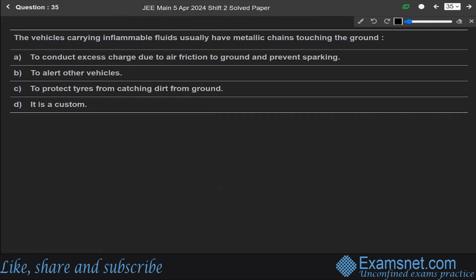Now next question 35. The vehicles carrying inflammable fluids usually have metallic chains touching the ground. Okay, so we have to find the correct answer among these four options. So we know that the static charge is developed due to air friction only. So this can result in the combustion of the flame. So metallic chain is used to discharge the excess charge. So from this, option A, that is to conduct excess charge due to air friction to ground and to prevent the sparking, is the correct answer.